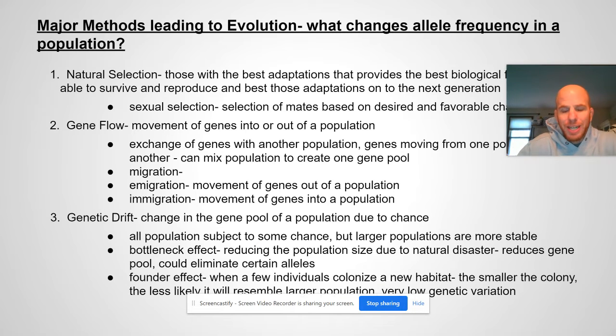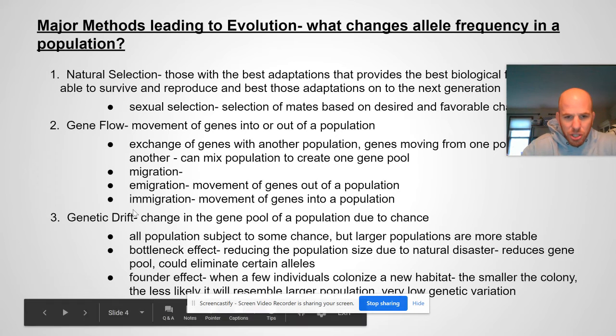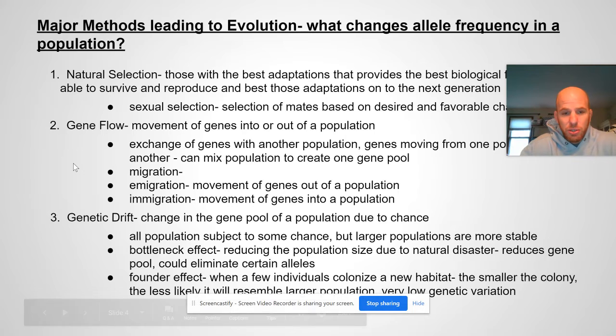There was a hurricane, a tornado, a fire, or something, and the things that survive that natural disaster are the ones that will then repopulate and cause the change in the alleles in that population. So you can see there it says it reduces the gene pool, and it could eliminate certain alleles due to a natural disaster. So that's the bottleneck effect.